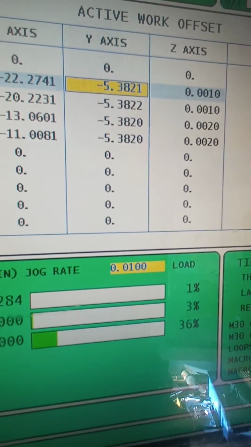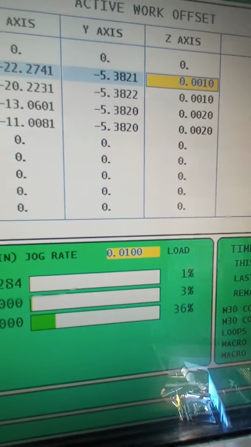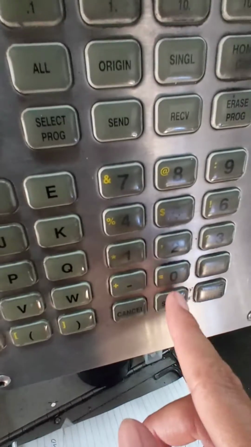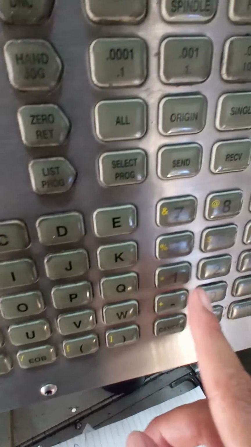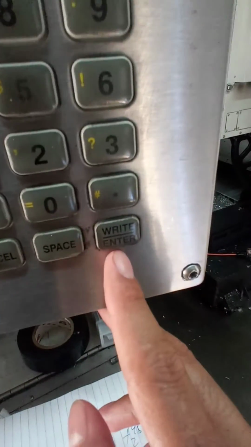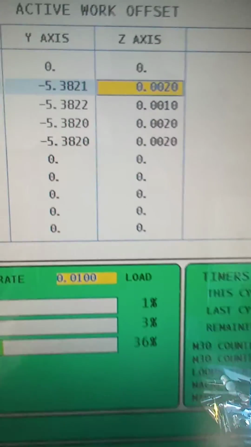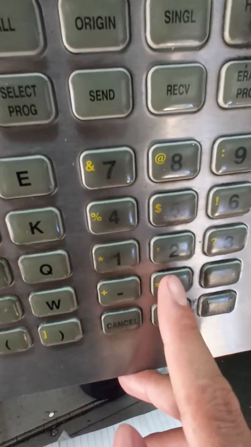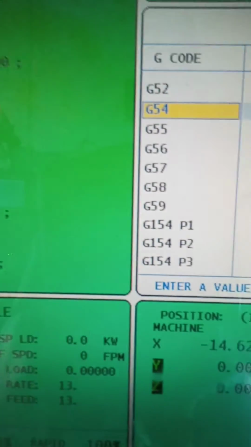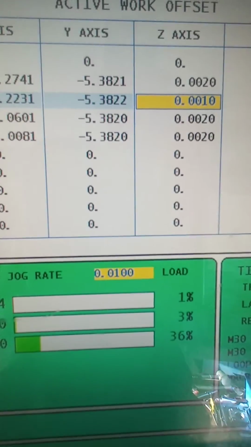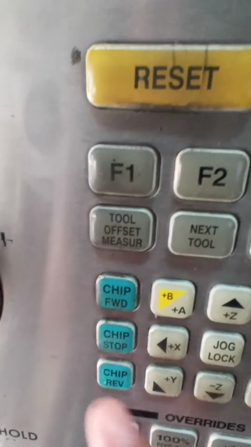So you're gonna type 0.001, right, it goes to 20, or you can do 0.002, and the G54, G55, and then you go F1.